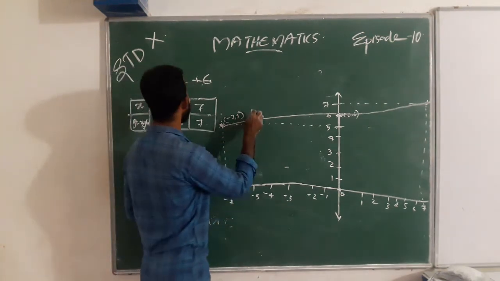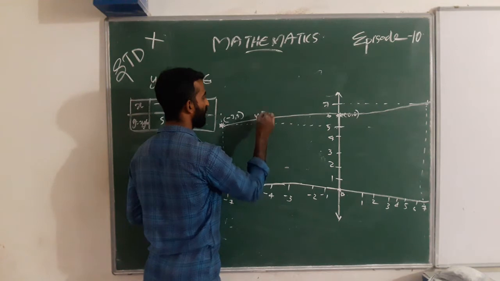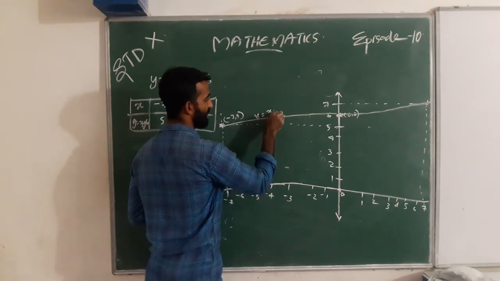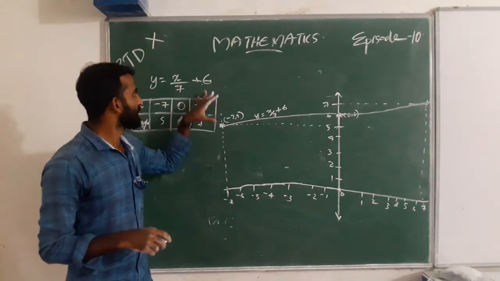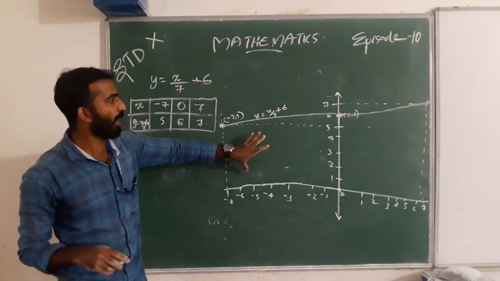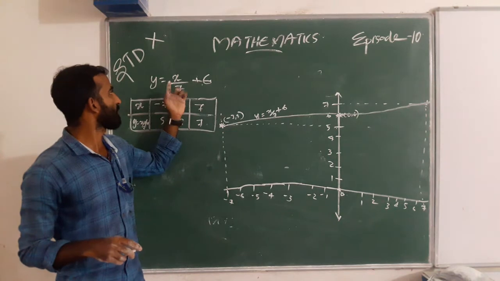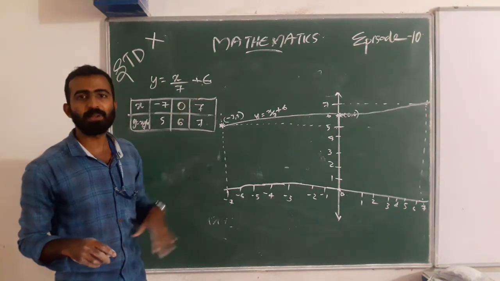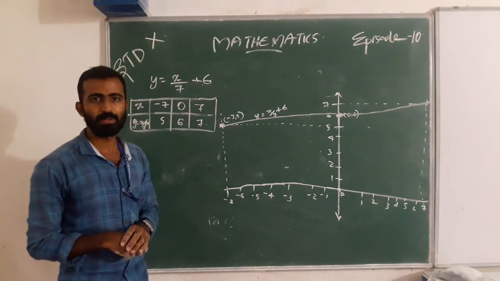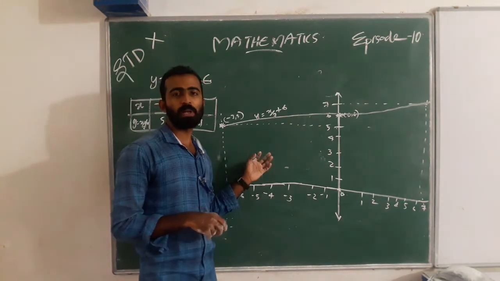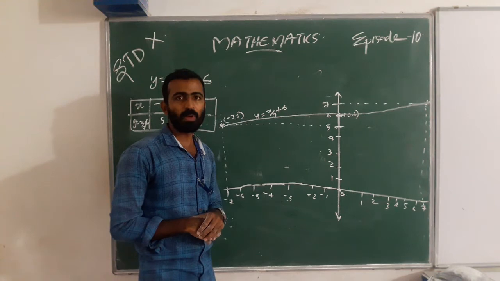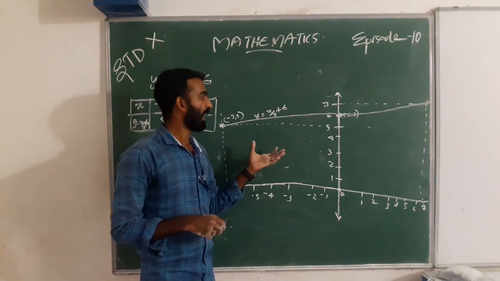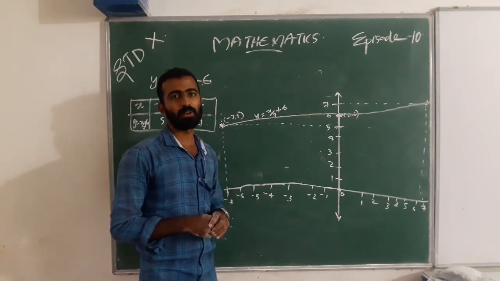This is the equation, y equal to x by 7 plus 6. This is the approximate graph of the equation y equal to x by 7 plus 6. When you draw a graph, you must use a pencil and scale and draw with a neat figure.